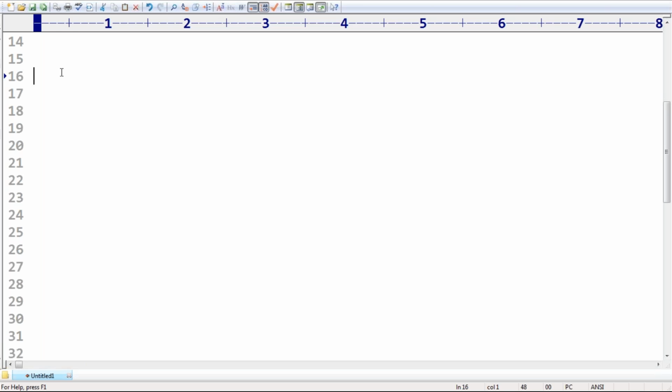Suppose I'm taking a is equal to 10. Listen very carefully. In Python, everything is an object only. There is no chance of primitives. Remember that in C language, or in C++ and Java, primitive data types are available. But in Python, there is no such terminology. Everything is treated as an object only.